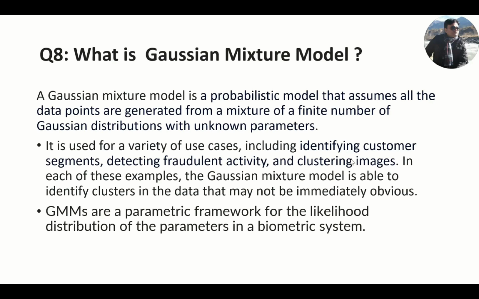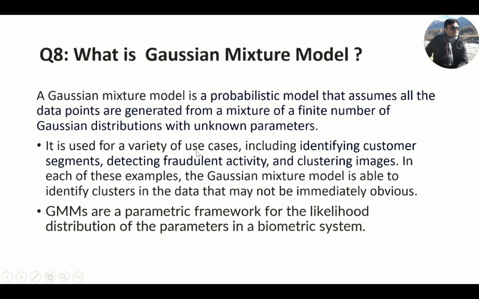So GMM consists of two parts, mean vectors and covariance matrix. It is very tough to understand from a design, but we will try to understand what actually it is. Gaussian mixture model is a probabilistic model that assumes all the data points are generated from a mixture of finite number of Gaussian distribution with unknown parameters.